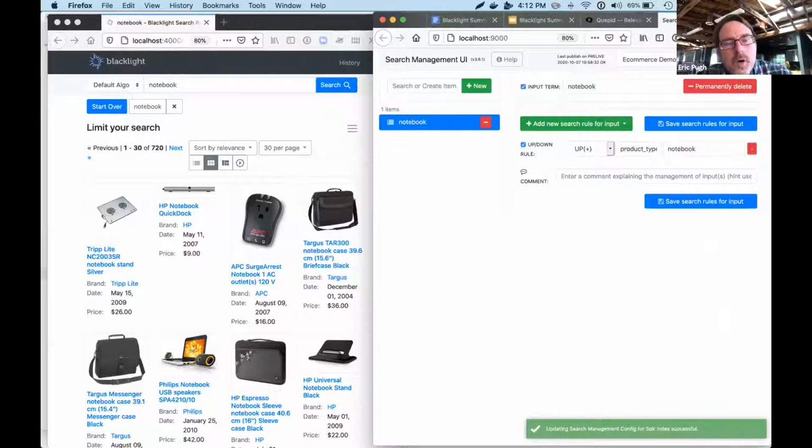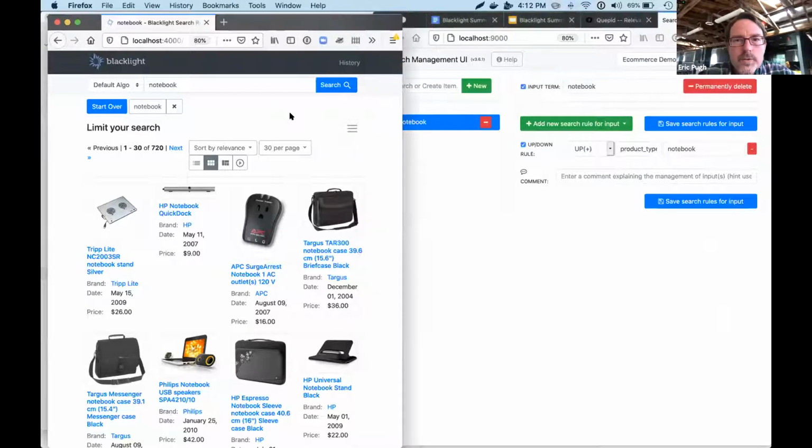A lot of people in the e-commerce world call this searchandising, a portmanteau we use. I would call it, in library sciences, in the world that Blacklight normally lives in, active search management. I'm actively improving the search results. So let's see if that was improved. I'm going to swap to my algorithm.